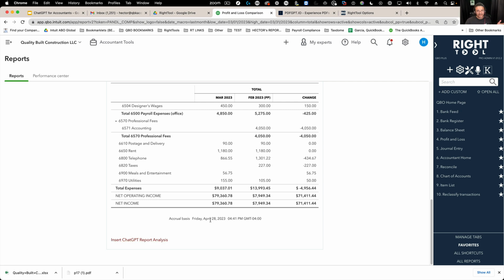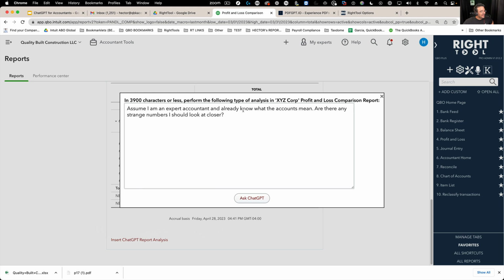This works in any P&L, any balance sheet, any report in QuickBooks, and you click where it says insert ChatGPT report analysis. So I'll click on that. By default, it says in 3,900 characters or less. The reason for that is that the notes section in QBO reports is limited to 4,000 characters, so we put 3,900 just to be safe. And we don't actually send the actual company name. We just use a generic XYZ Corp because, to ChatGPT, we really don't know how that data is being used.